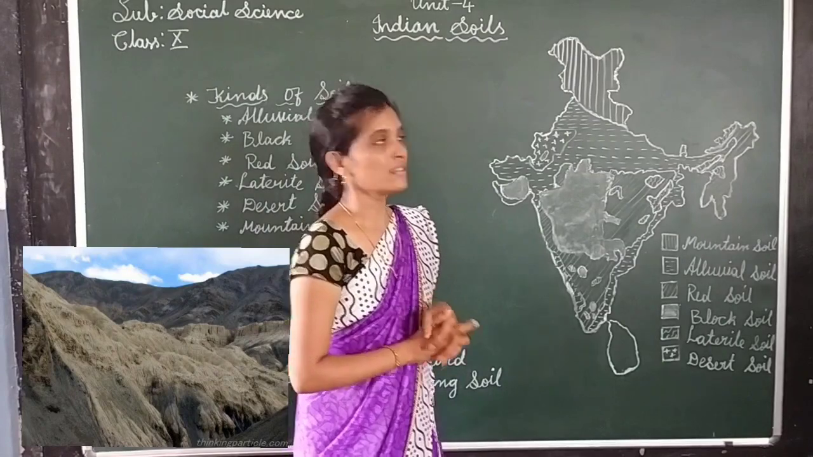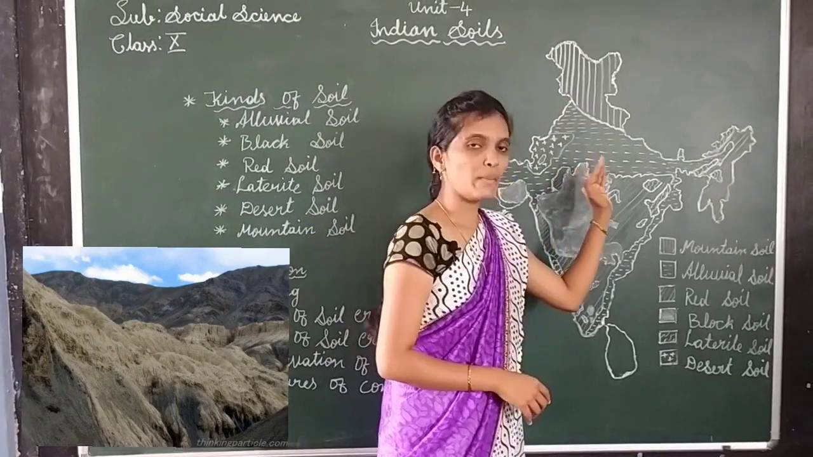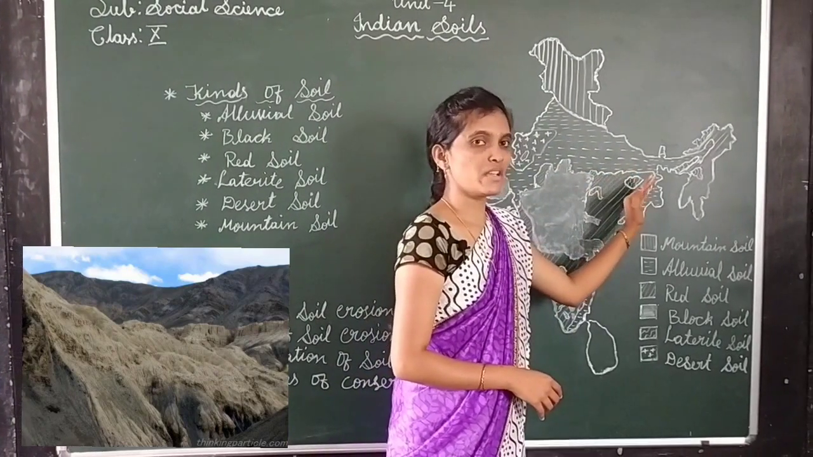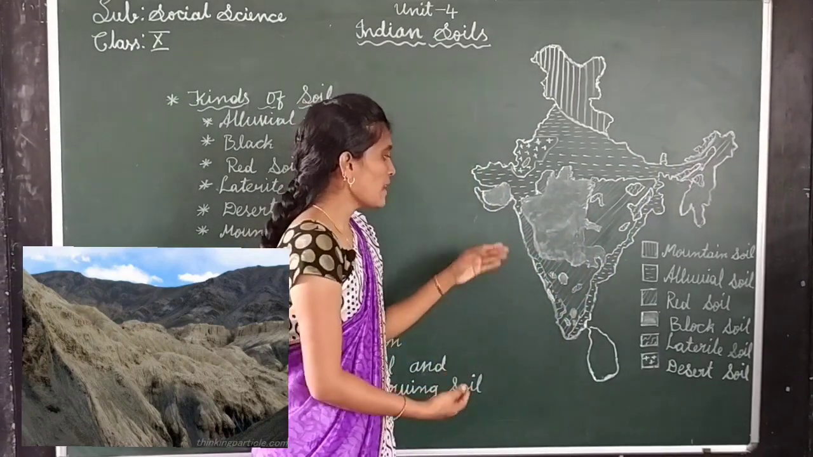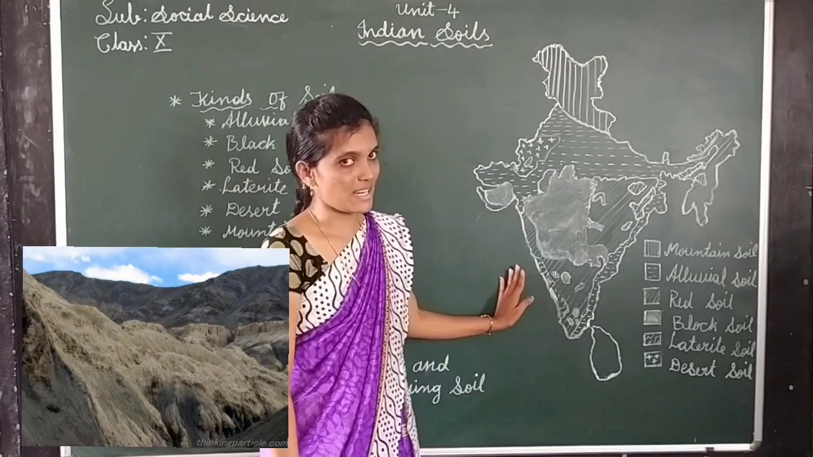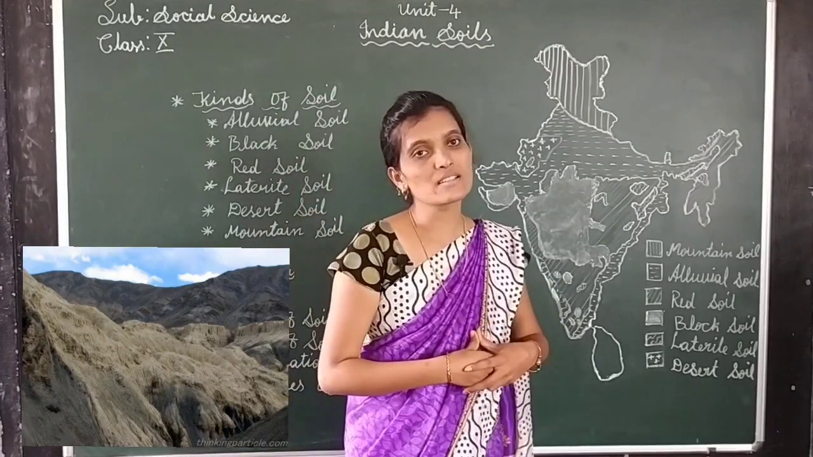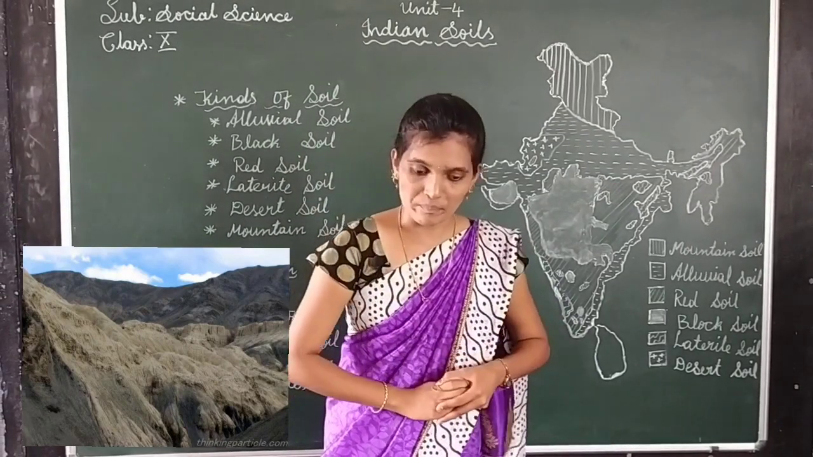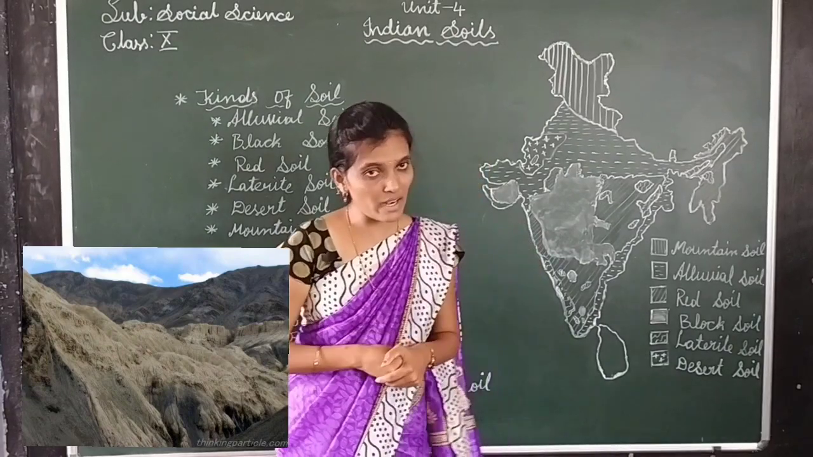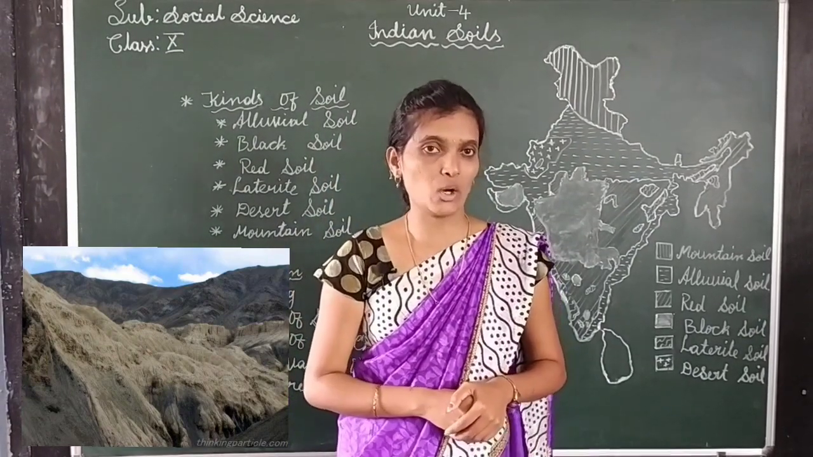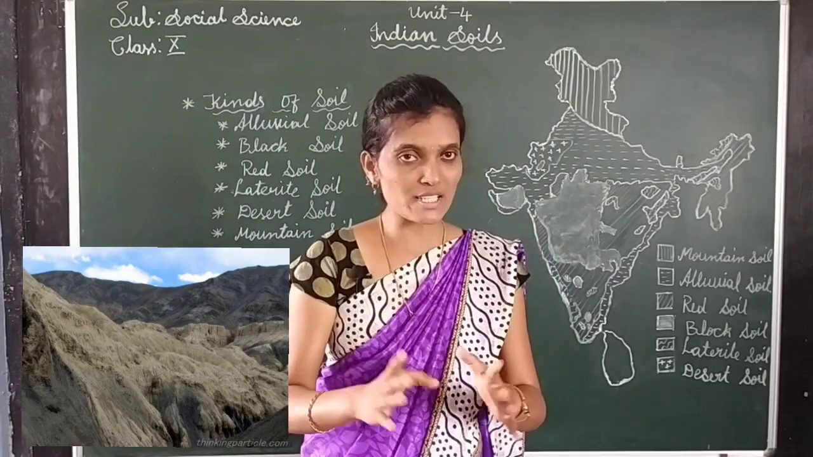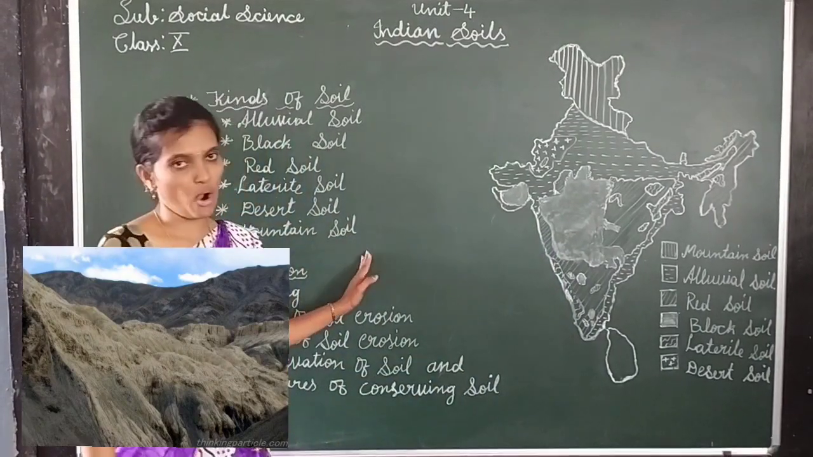The states are Jammu and Kashmir, Himachal Pradesh, Arunachal Pradesh and Mizoram. In South India we can see it in the Sahyadri hills, it means Western Ghats. In Karnataka we can see it in the Malnad region. It is a vast area, covering an area of 2.85 lakh square kilometers in India. So this is about mountain soil.